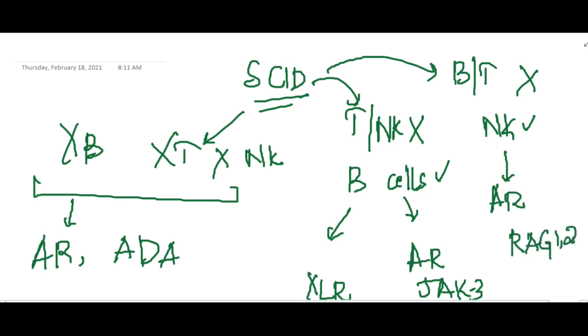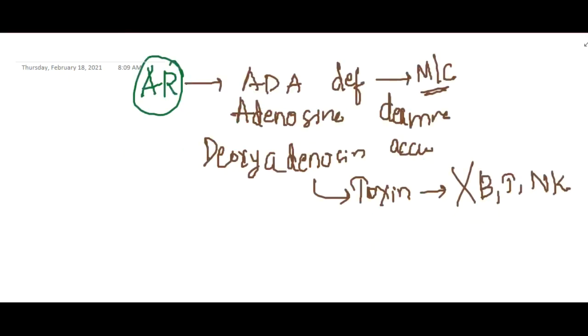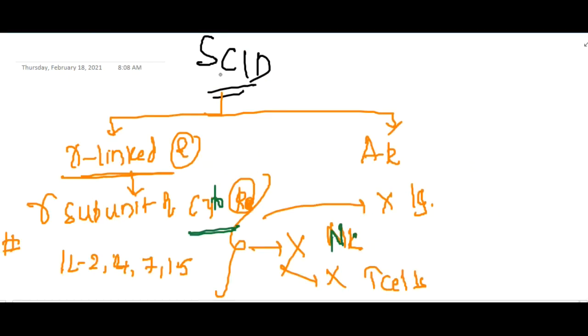In these cases, we will see B cells and NK cells are absent, B cells and T cells are absent, NK cells are present. I will just show you this once more, so that first we will understand clearly. In severe combined immunodeficiency, we have two forms: X-linked recessive and autosomal recessive.